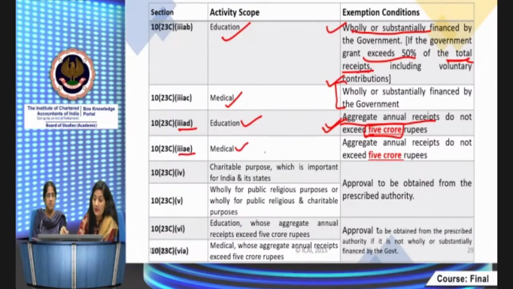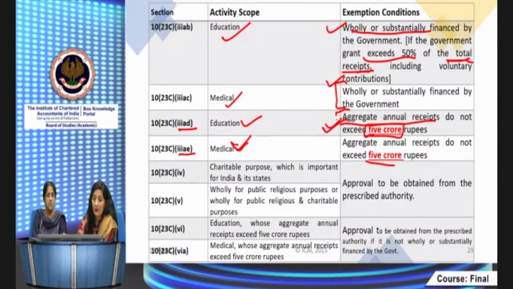Individually, if the trust is providing the educational facility as a charitable purpose, then we have to see the annual receipts. If the annual receipts do not exceed 5 crore, then it will be eligible for exemption under section 10(23C) without getting the approval. In case of medical also, the 5 crore limit is there.